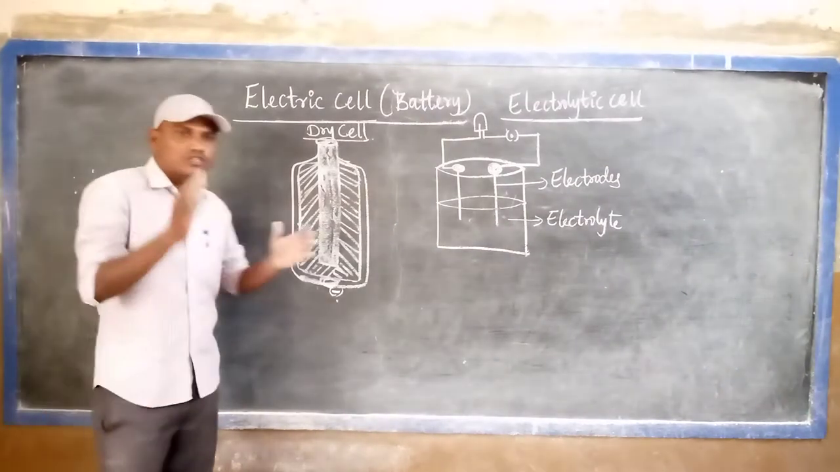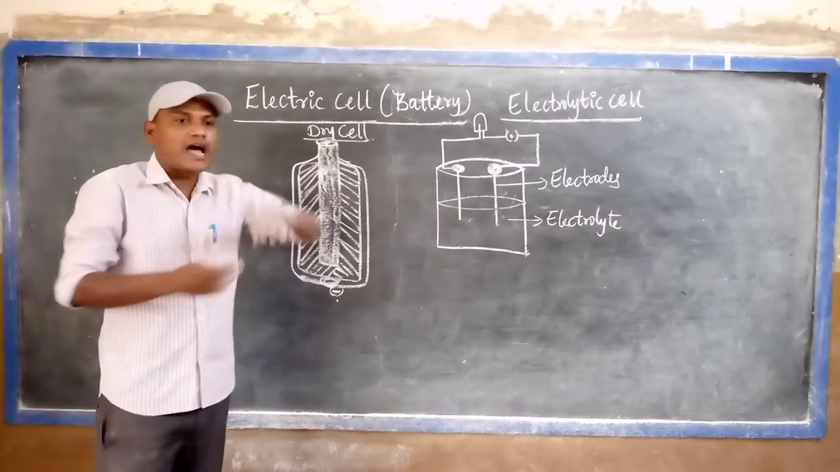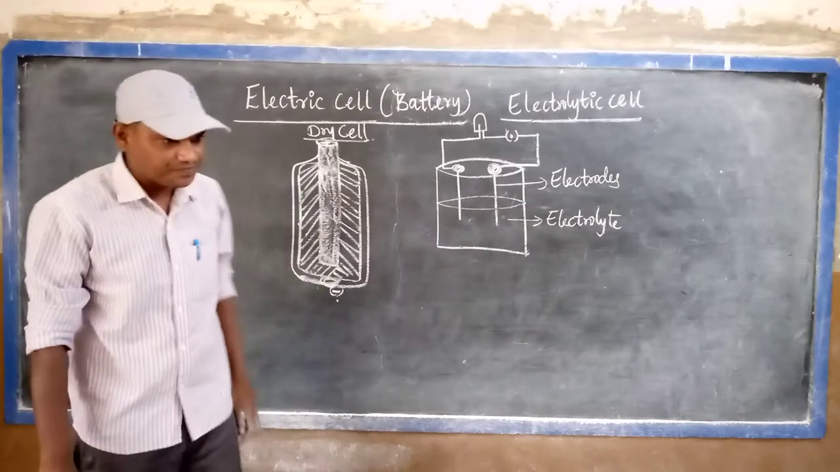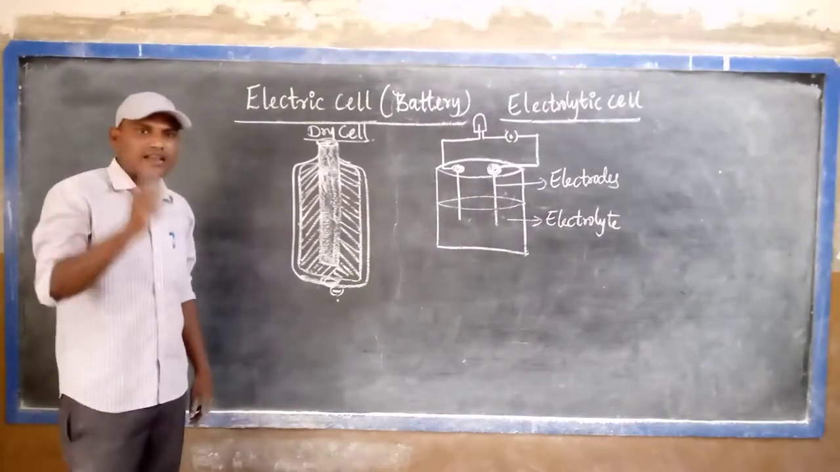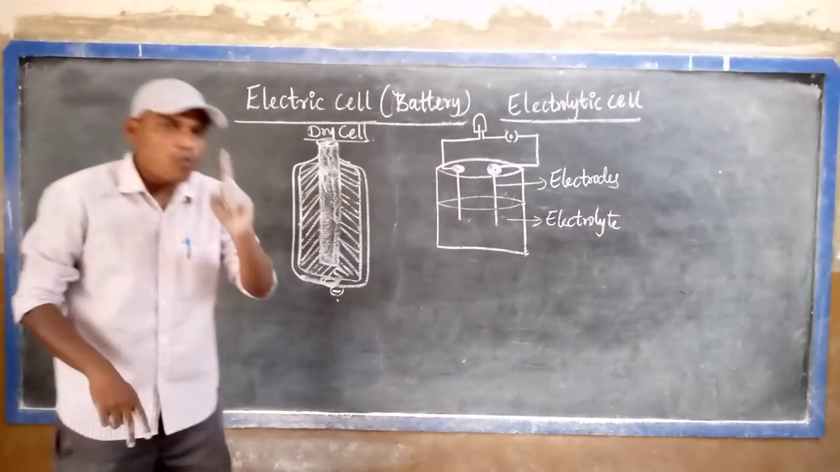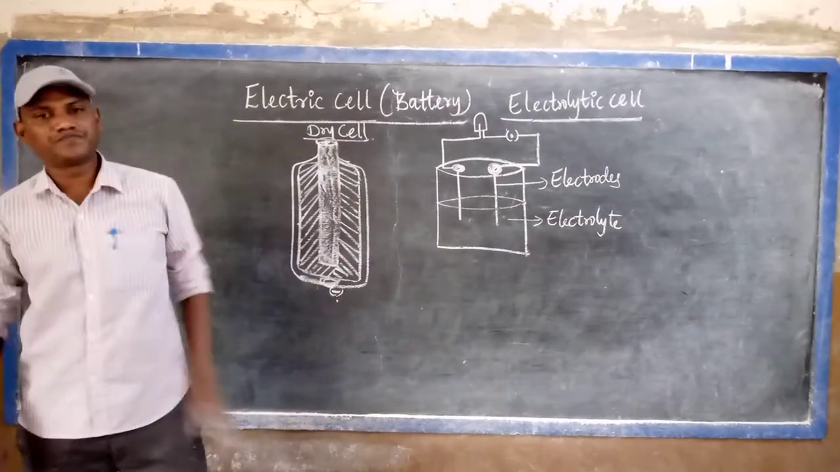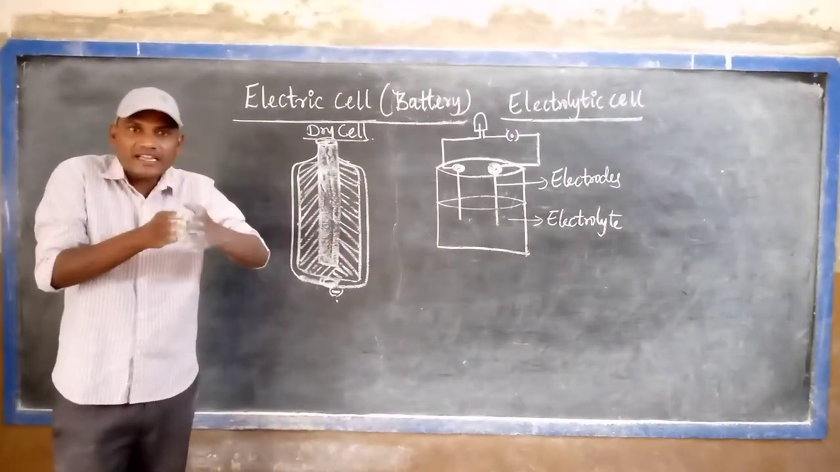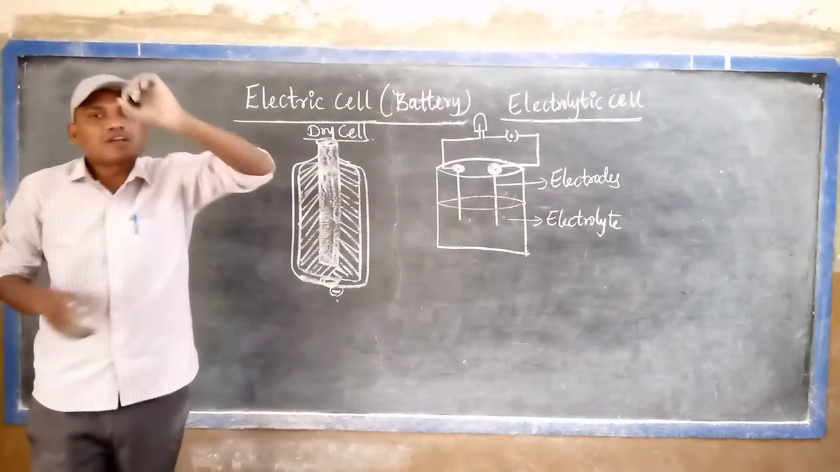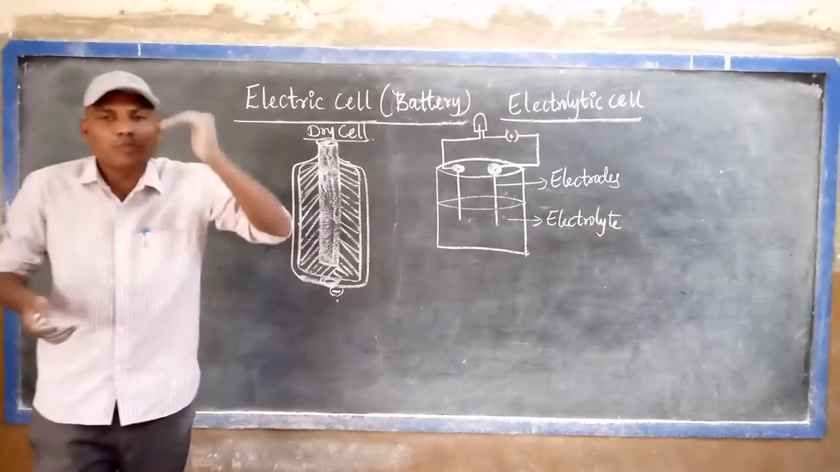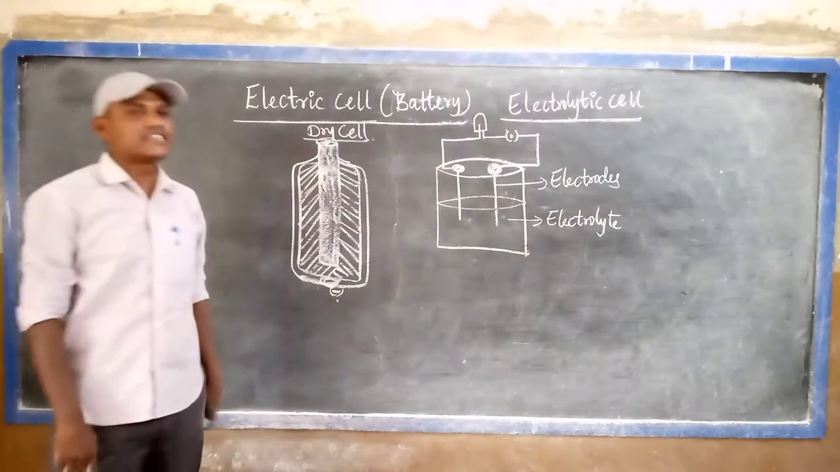So an electrical cell converts chemical energy into which energy? Electrical energy. Every electrical cell has mainly two terminals. One is a positive terminal, the second is a negative terminal. A terminal in a battery that has higher potential is called the positive terminal. A terminal that has lower potential is called the negative terminal.